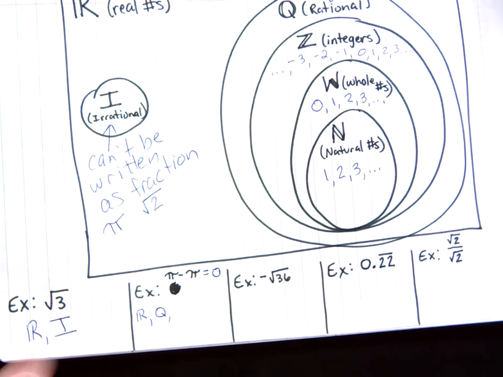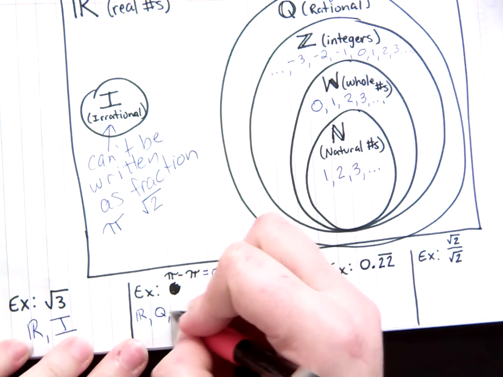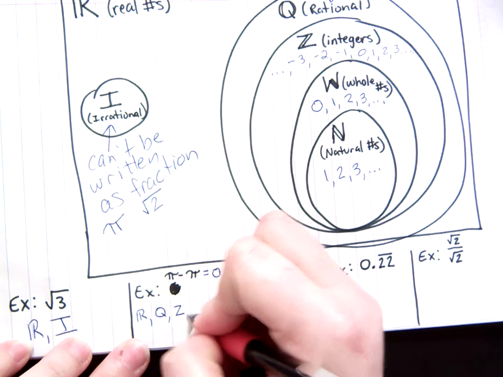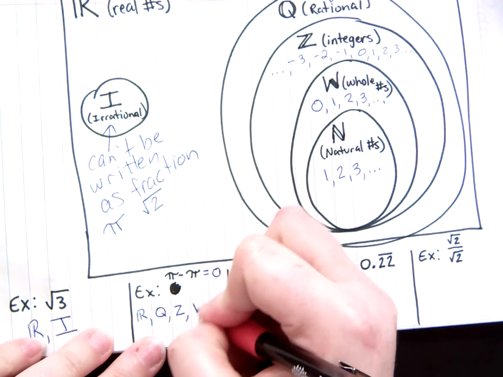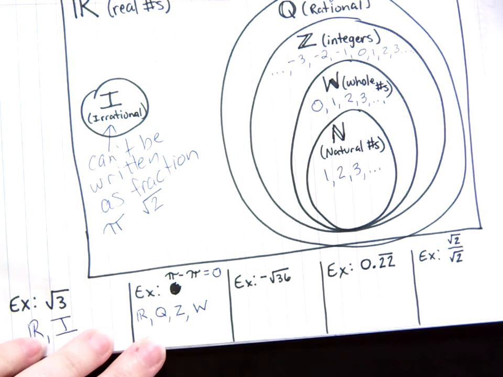Is it a counting number? Can it occur on a number line without having to go in between numbers? Yes. So that means it's an integer. Whole numbers start at 0, so it is also a whole number. And we stop here because natural numbers start at 1, not 0.